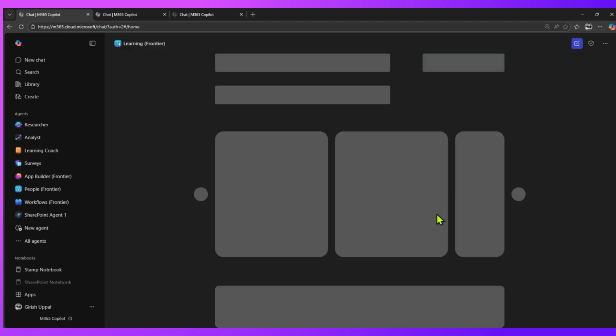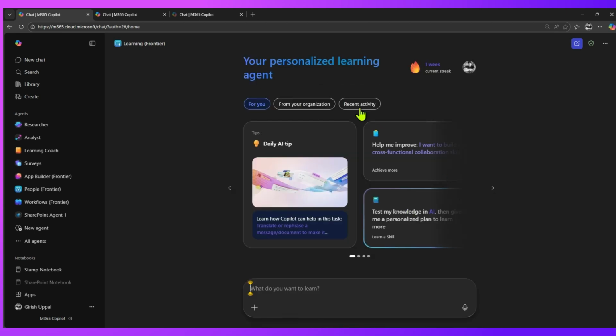then an interface will open up. As you see over here, this is quite a familiar interface, but it is a bit different from the other agents. As you can see the gallery control over here, we'll go through each and everything. Now, learning frontier agent. If you want to view all the conversation that has taken place, you can click on it and then navigate to the conversation. As I started it last week, I can see this is a 1 week current streak. So I thought of triggering this agent and asking some questions to this agent.